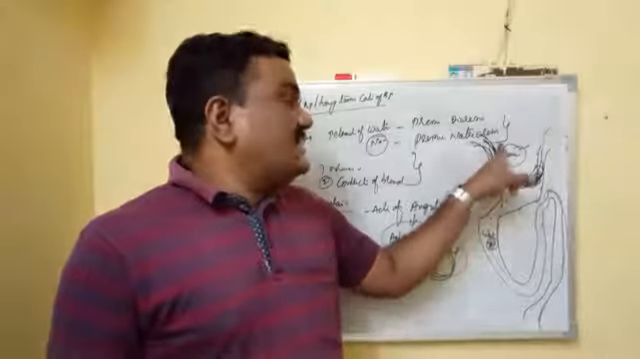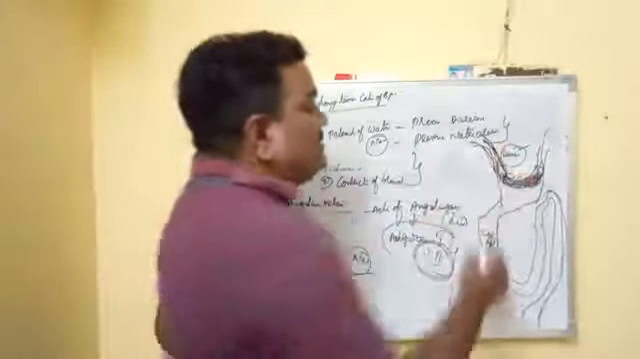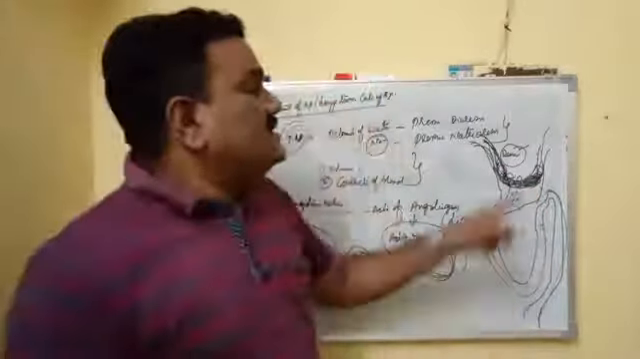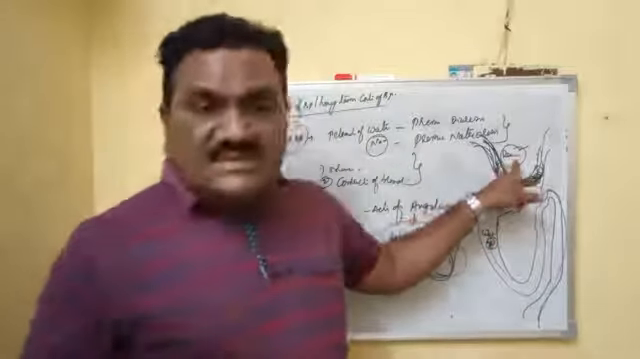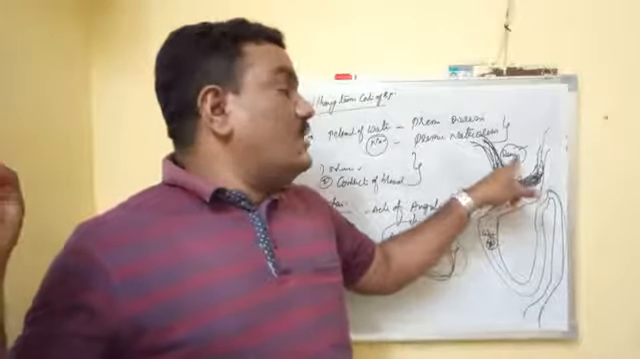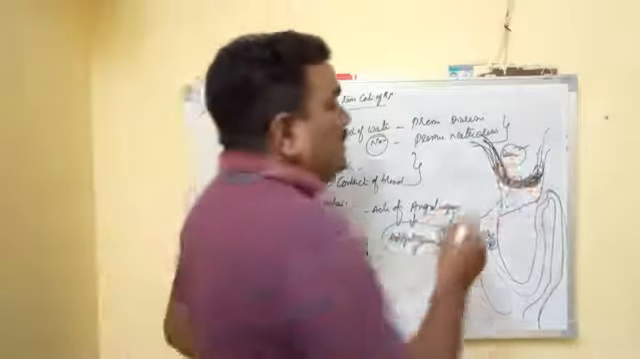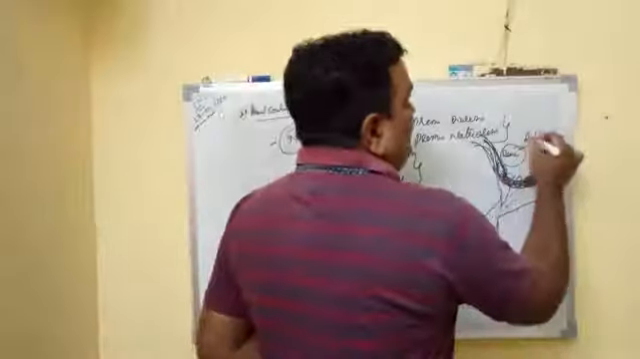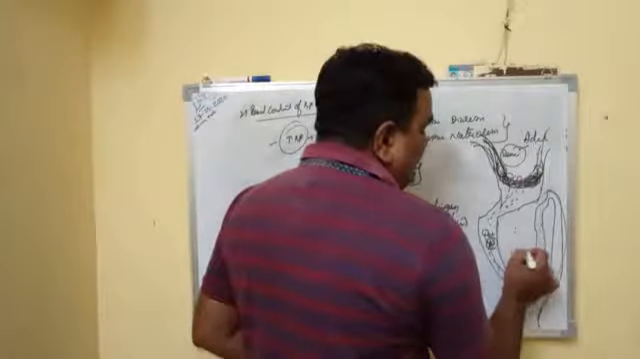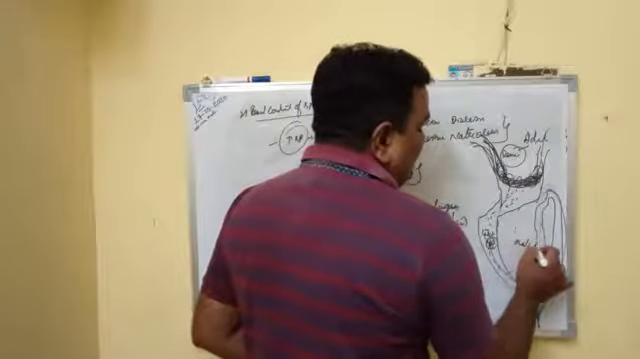So when the BP is decreased, automatically the filtration is decreased, and renin is secreted by the kidney. What is the role of this renin? It causes activation of aldosterone. This aldosterone causes absorption of sodium as well as water. Simply.